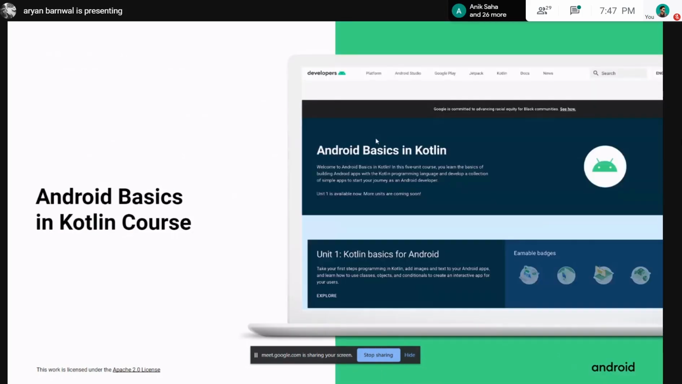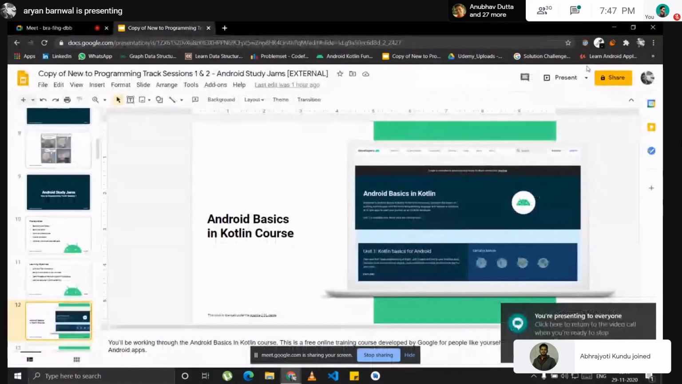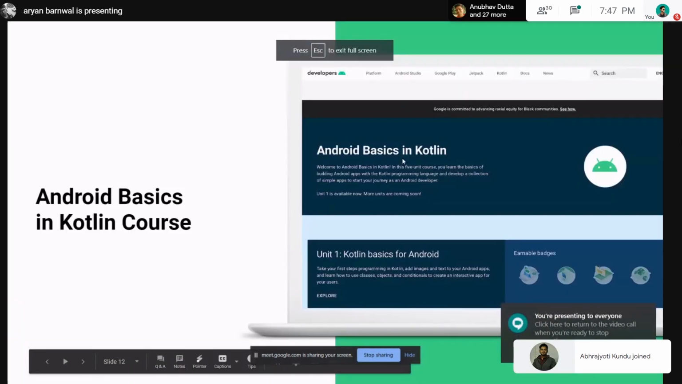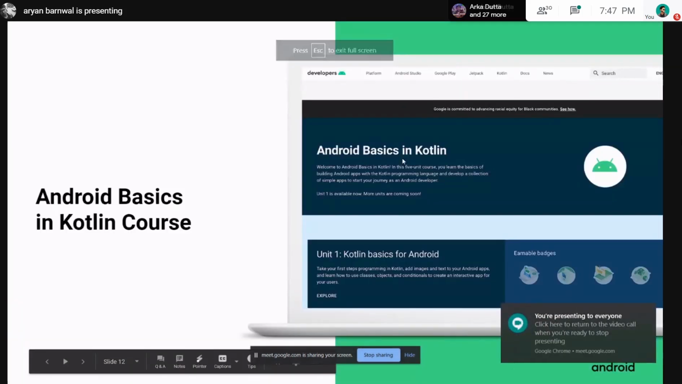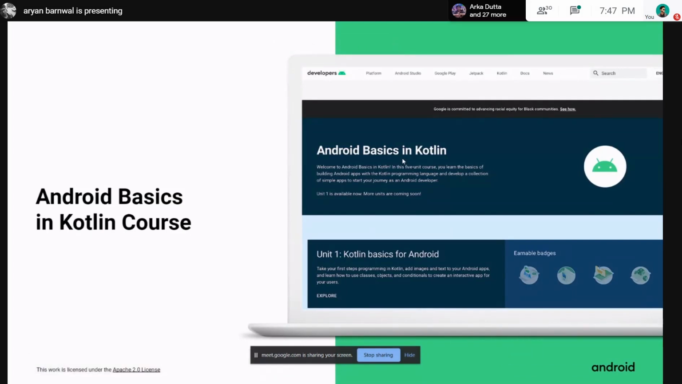Okay, so in the first track, which is Android Basics in Kotlin, there are 2 units. One is Kotlin basics for Android, where you will learn how to write your first code in Kotlin, and in the second one you will learn how to use layouts, like recycler views, linear layouts, constraint layouts, and frame layouts.